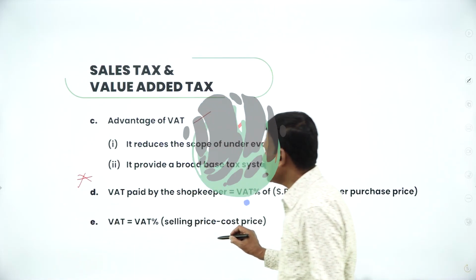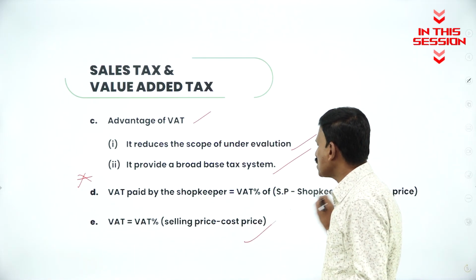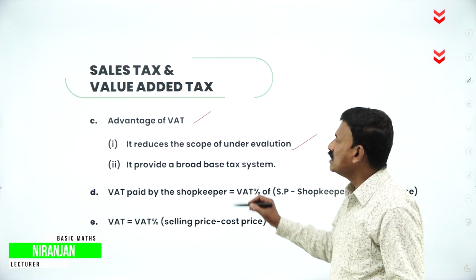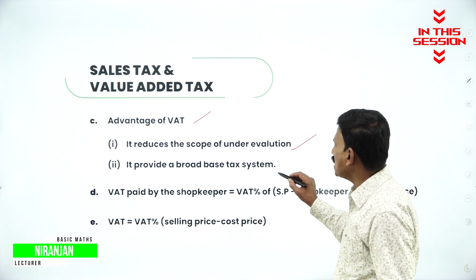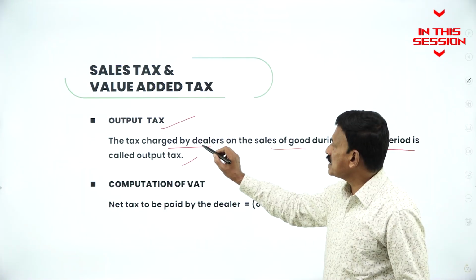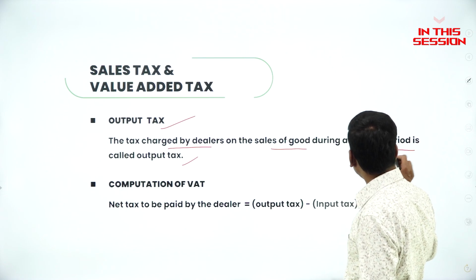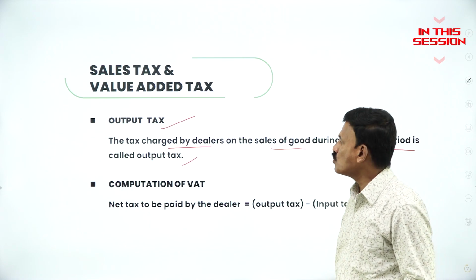VAT percent is nothing but selling price minus cost price. It will reduce the scope of under evaluation. It provides a broad-based tax system. The tax charged by the dealers on the sale of the goods during any fixed period is called the output tax.